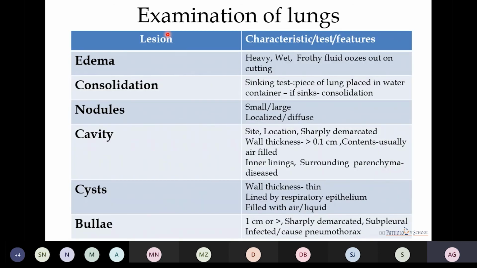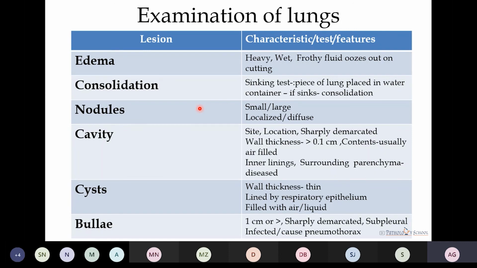Now we will see what to examine in case of lungs. These are the lesions and these are the characteristics or findings which we get. In case of edema, the lungs are heavy, they are wet, and on cutting the lungs, we get frothy fluid which oozes out. Then in case of consolidation, we perform the sinking test by placing a piece of lung in water. If it sinks, then it indicates the presence of consolidation.